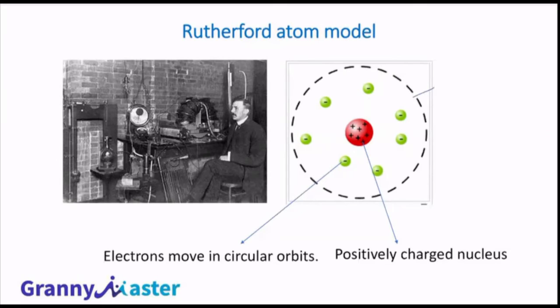But scientists asked a question, right? If electrons are moving like this, during the movement it will lose its energy, and during that time it will be attracted towards the nucleus. So what will happen? Initially, electrons will move in a circular path. Then they will reduce the radius of their circular path like this, and they will fall, right? Then there will not be any existence of an atom. This is one of the drawbacks of this model.